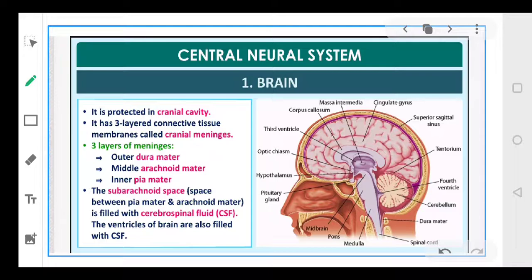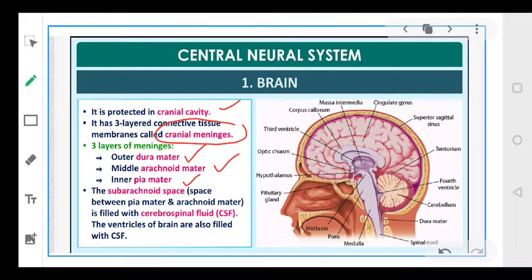Now, first of all, the brain is protected in the cranial cavity. Your brain is present in your cranial cavity and the cranial cavity protects your brain. Secondly, it is protected by three layers, and those three layers are referred to as meninges. The outermost layer is called the dura mater. The middle layer is called arachnoid. The third layer is called pia mater.